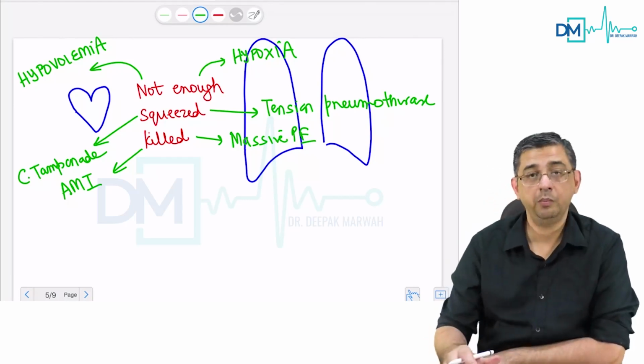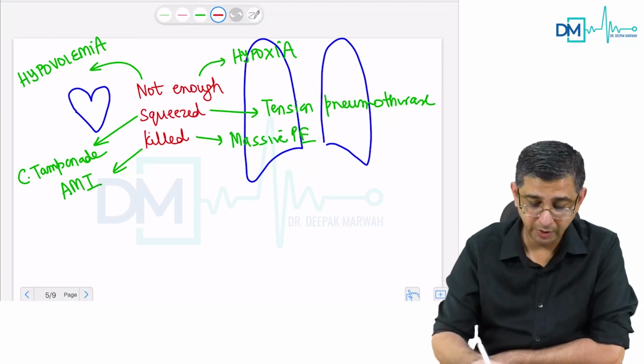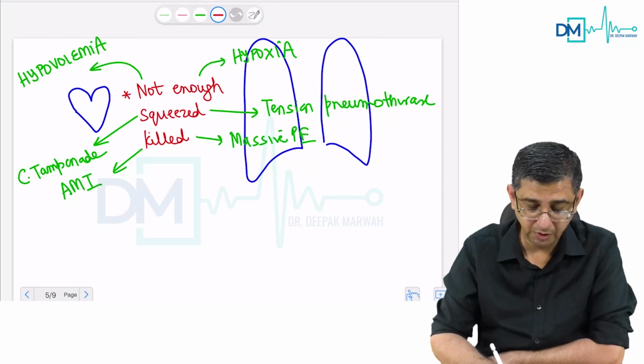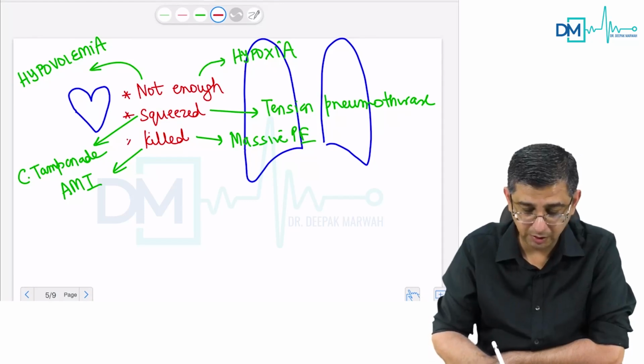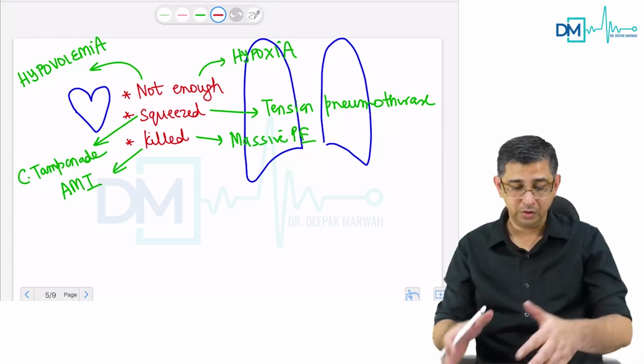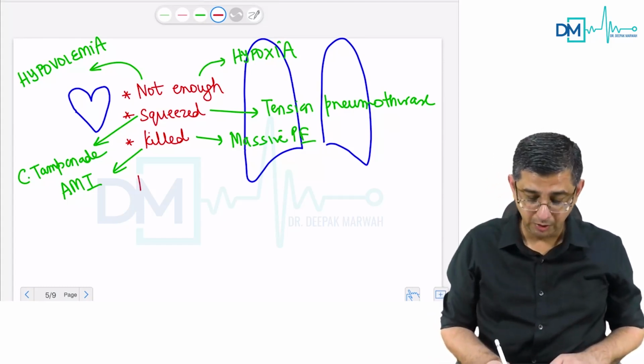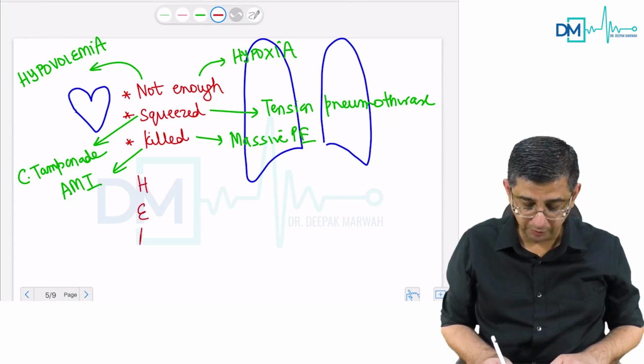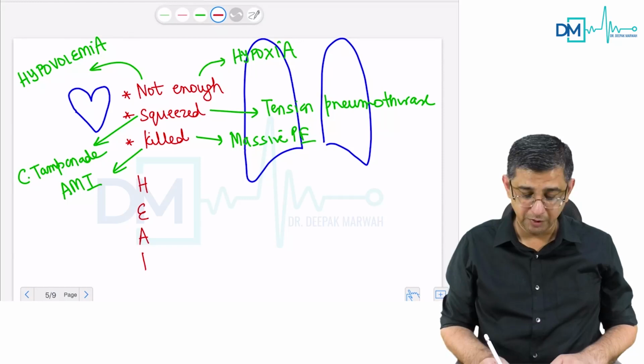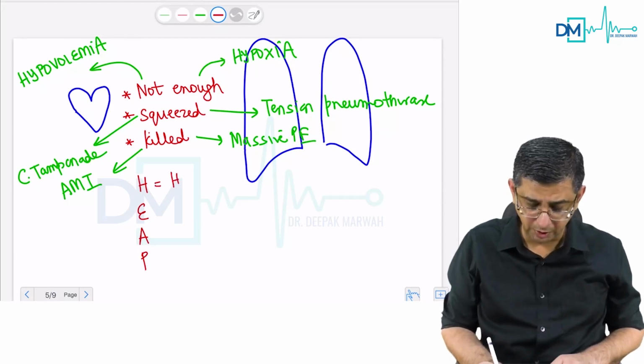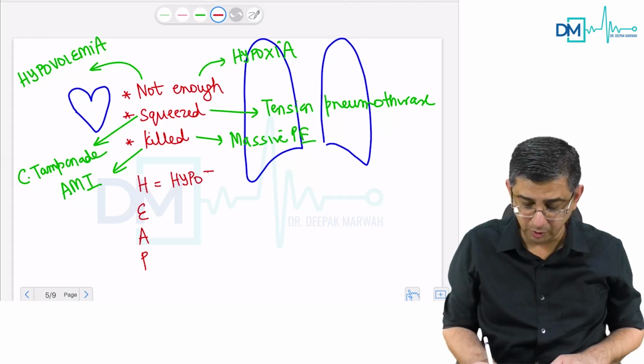Six causes can be simply remembered if you just get these details right: the heart is getting insufficient filling, the heart is getting compressed, or the heart is getting killed. So the important causes are the ones which are remembered here, and then we can remember a mnemonic by the name of HEAP, which will help you remember the remaining ones, which are relatively easy, and I usually find people not messing up on them because hypothermia is easy to pick up.